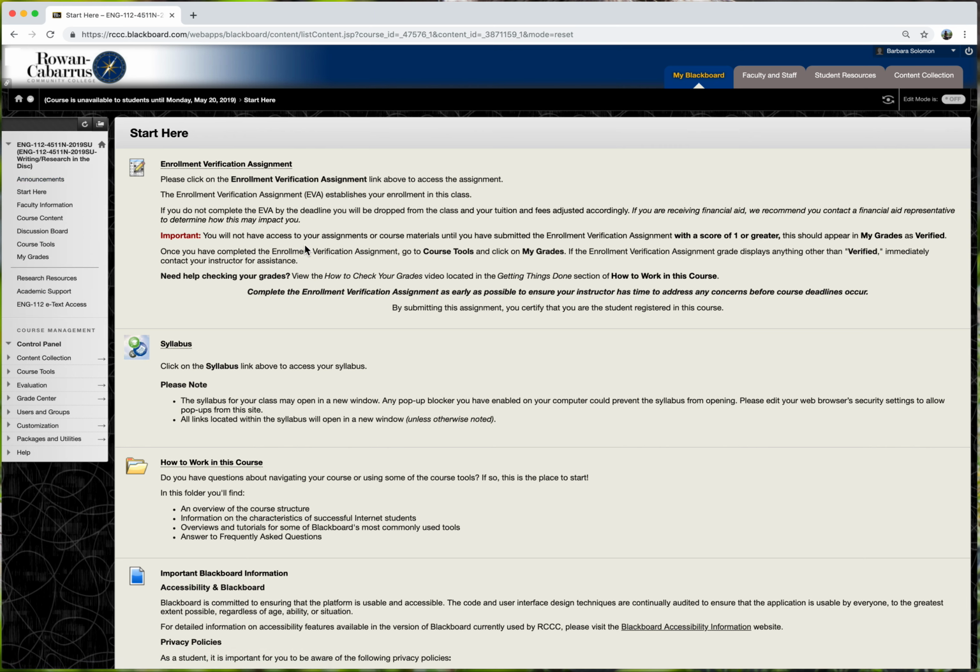So once you've clicked on that, you can also access the syllabus from the Start Here section. And the syllabus gives you just a lot of detailed information about the course and an overview of expectations. At this point, the only thing I really need to draw your attention to in the syllabus is my late work policy. The late work policy is a 10% deduction for each day that you submit an activity late. So I'll take 10 points off of late work for each day late. So again, please meet your deadlines so that you're not losing those important points and knocking down your grade unnecessarily.